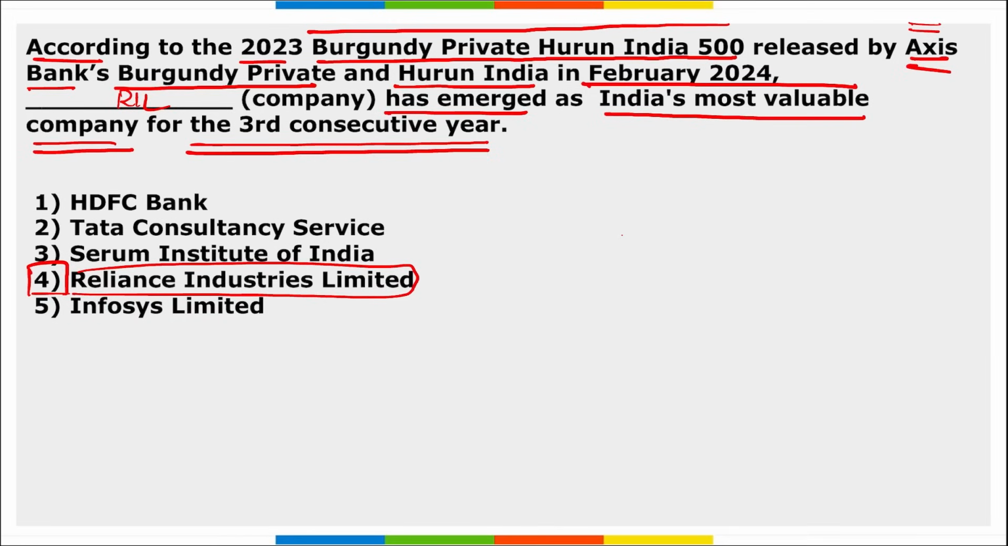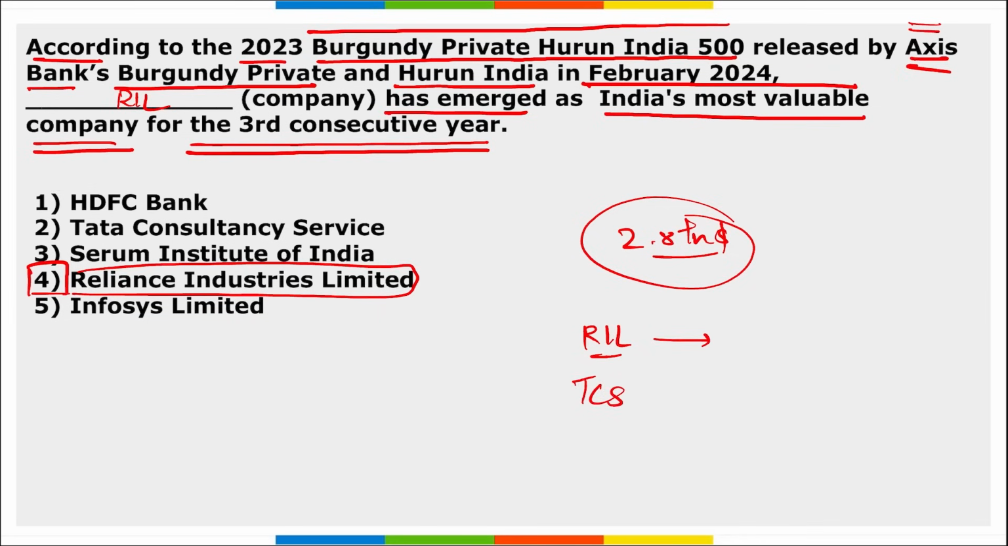The total cumulative value of the 2023 Burgundy Private Hurun India 500 companies is close to $2.8 trillion. Combined value we are talking about. If we are talking about Reliance Industries Limited, which is on top, correct, it is followed by TCS, followed by HDFC Bank.